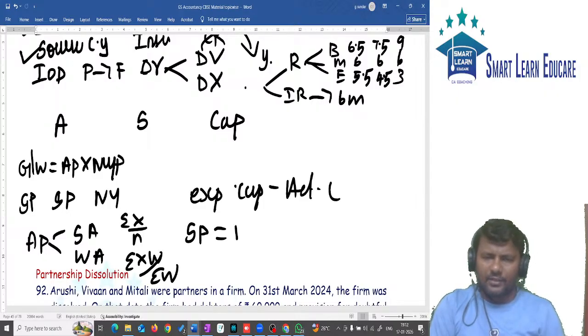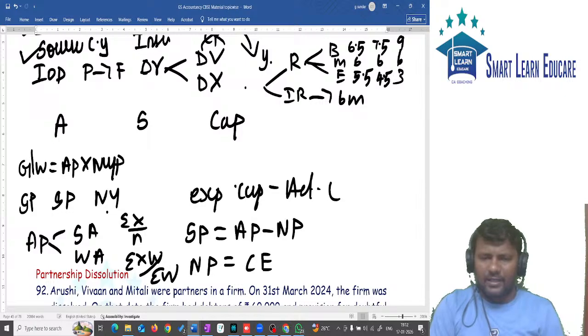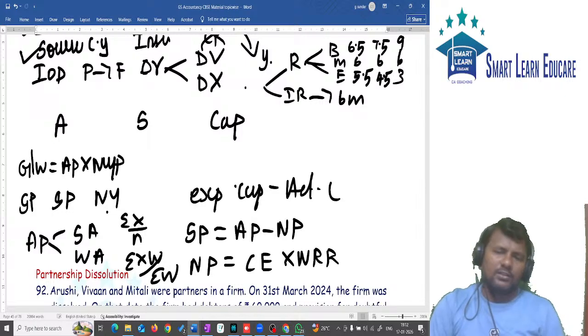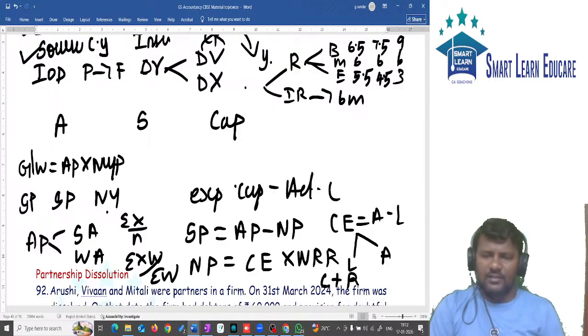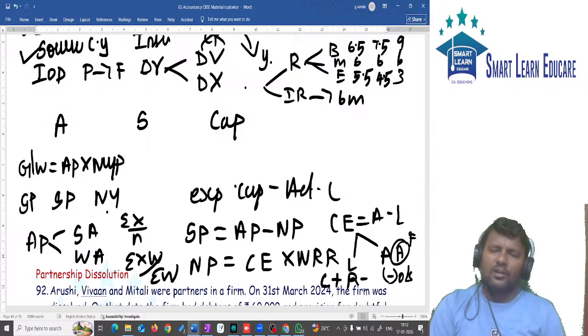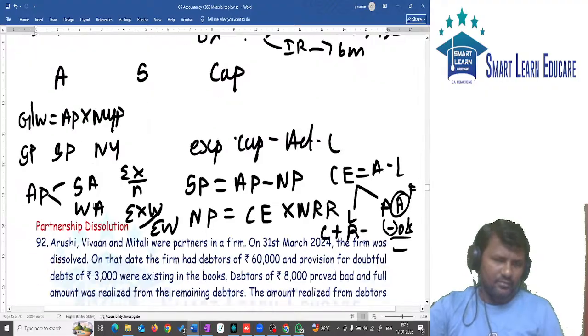What is super profit? Super profit is equal to average profit minus normal profit. What is normal profit? Normal profit is equal to capital employed into normal rate of return. What is capital employed? Capital employed is equal to asset minus liability, or we have two approaches: liability side approach as well as asset side approach. If it is liability side approach, capital of partners plus reserves minus fictitious assets. Okay, then asset side approach, now all assets should be taken excluding goodwill, minus outsiders liability, all assets excluding fictitious asset, and minus outsiders liability will give you net asset.